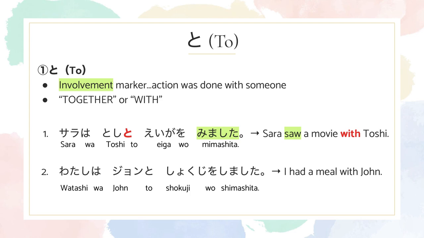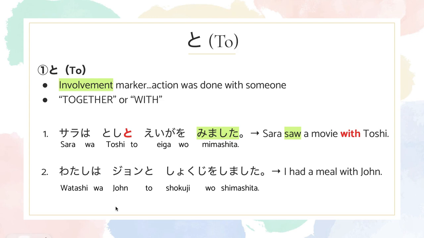So, as we learned, to is similarly used as together or with, and from the example, we have with Toshi. So, you go back to the Japanese sentence and right after Toshi, you would add to, because to has the exact same meaning as with.